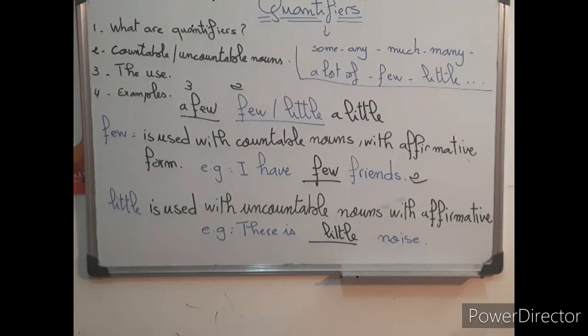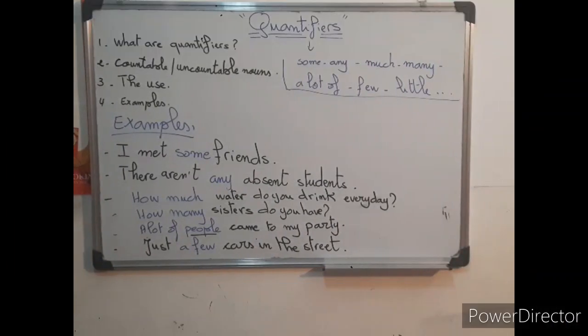Clear? I hope that they are quite clear, or quantifiers in general are quite clear. You have to focus on 2 important things اللي هما قلنا la forme ديال la phrase واش c'est une phrase affirmative, négative ou bien interrogative, and at the same time you have to concentrate whether the noun is countable and uncountable noun. يعني نركز واش la forme، نركز على la forme de la phrase ونركز على le nom واش countable ولا uncountable in order to write a correct sentence باش نكتب une phrase بالquantifier correct. Clear? Here I've given some examples.